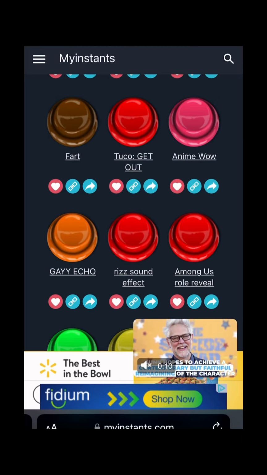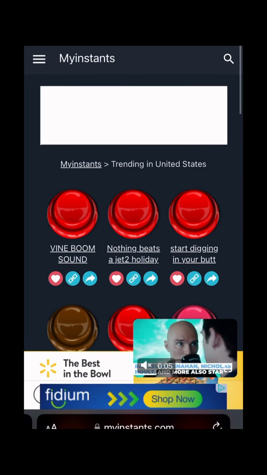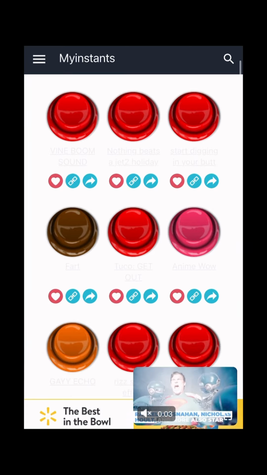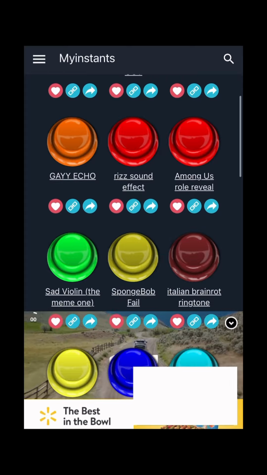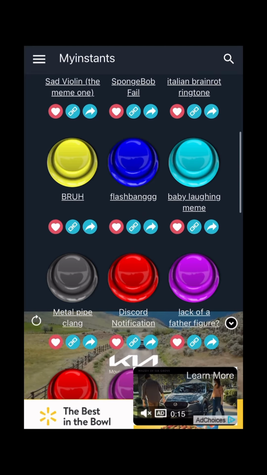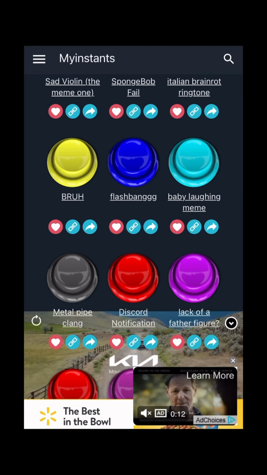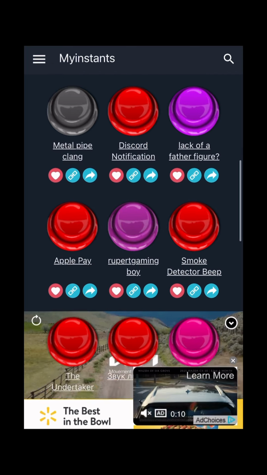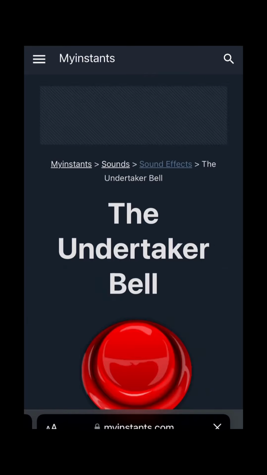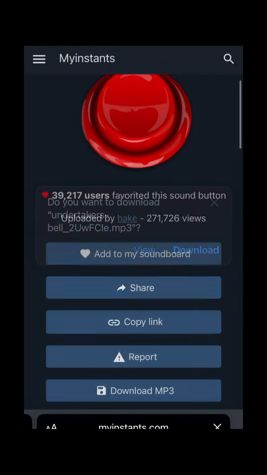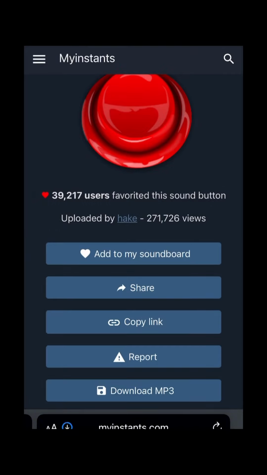If you go to instaworks.com, you can download sounds. Only thing you have to do is click on the button. Who educated you on this? Epic Pixel Studio educated you on this. So only thing you have to do is click the button, bruh, and then click the words that's up under it. There's a bunch of different sounds. Once you click the words up under it, you go down, click download, download it to your phone, and now you're good.